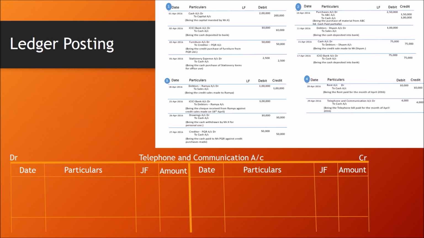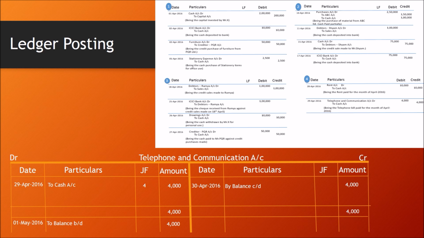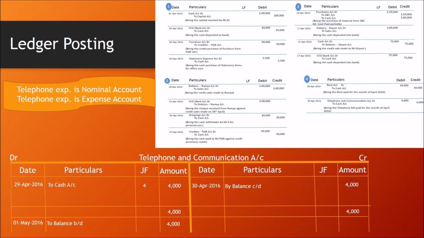Telephone and communication expenses, only one transaction. The last transaction on page number 4, 29th April 2016, to cash account on the debit side, journal folio 4, amount is 4,000. Total of both the sides is 4,000. 30th April 2016, by balance carried down 4,000. 1st May 2016, to balance brought down 4,000. Telephone expense is a nominal account and an expense account. Generally, an expense account shows a debit balance.